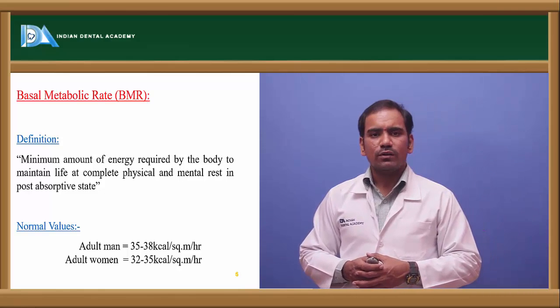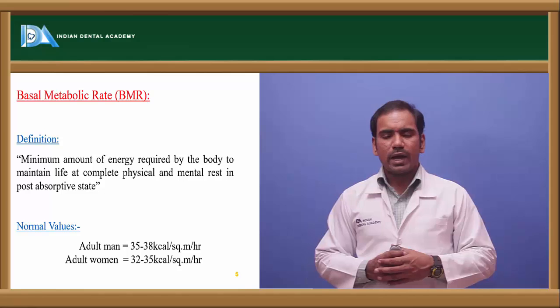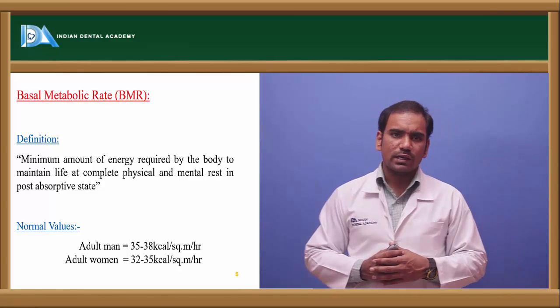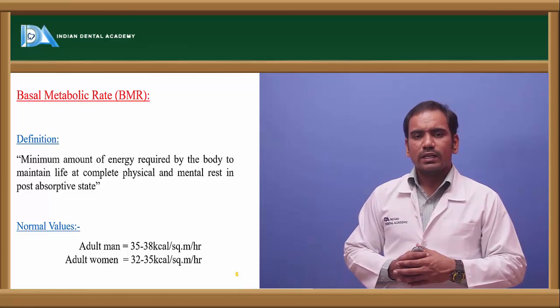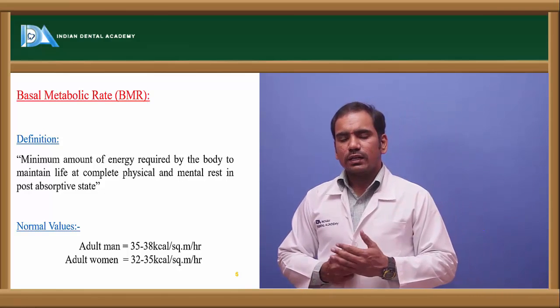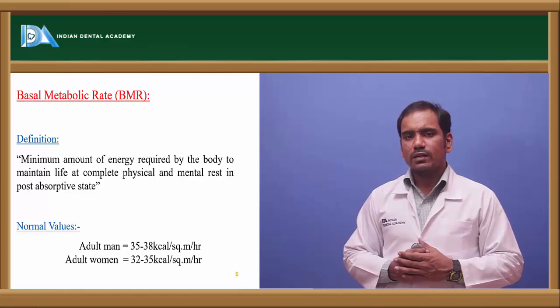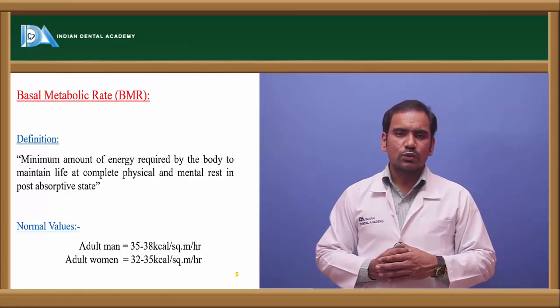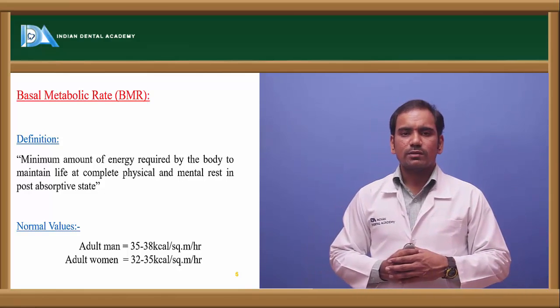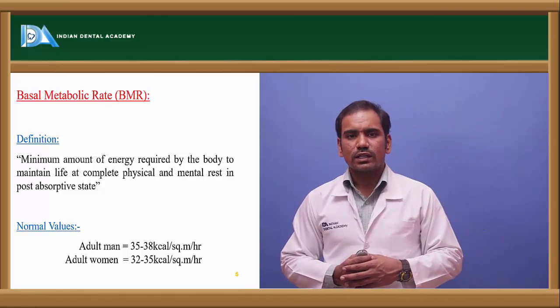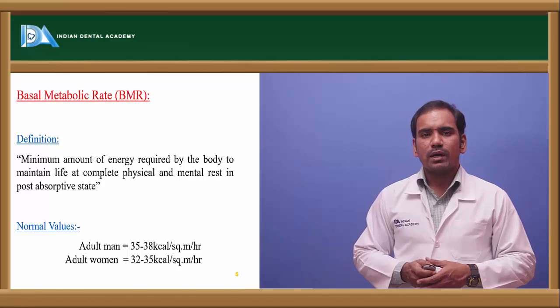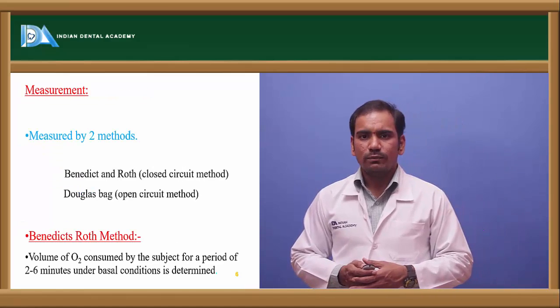Its normal value in men is 35 to 38 kilocalories per square meter of body surface area per hour, and in females it is slightly lower, 32 to 35 kilocalories per square meter of body surface area per hour. These are the normal BMR values for men and women.